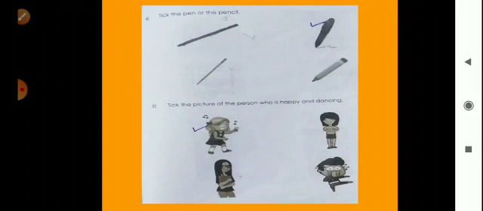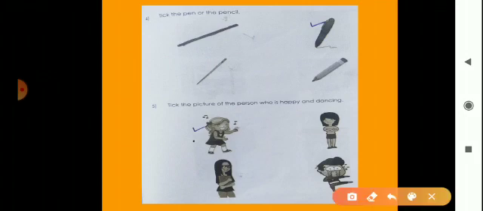Now fifth example, take the picture of the person who is happy and dancing. Now who is here? Now look at this girl. She is very happy and she is dancing. So take the girl. Look here, this girl. Okay, so take this girl.